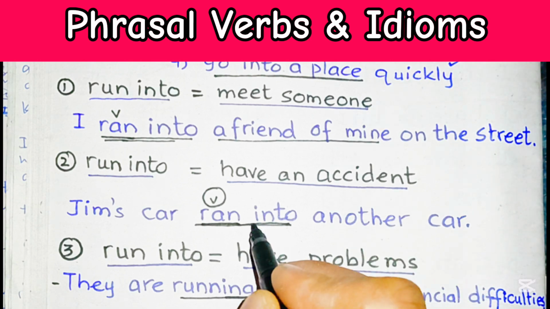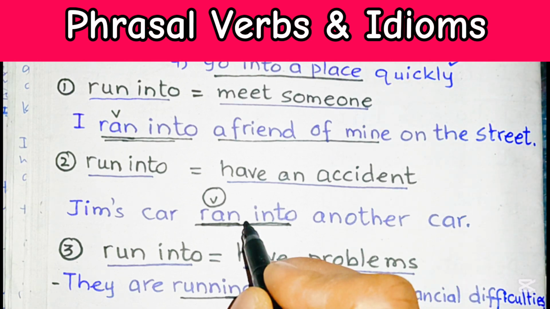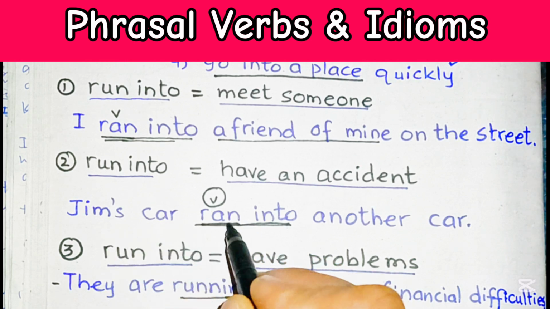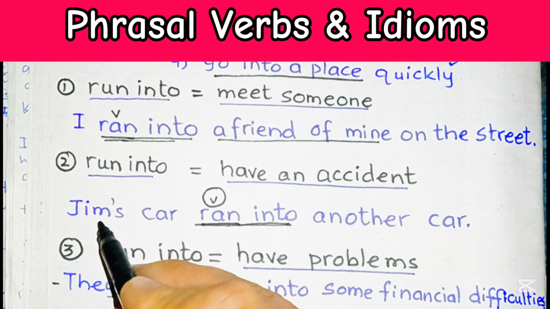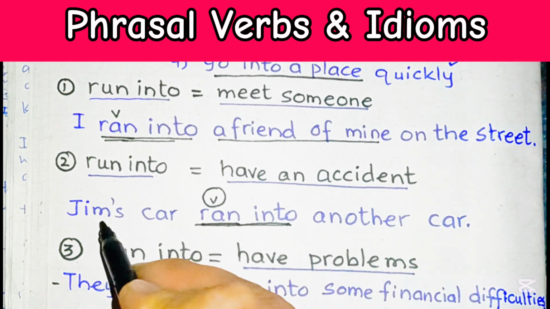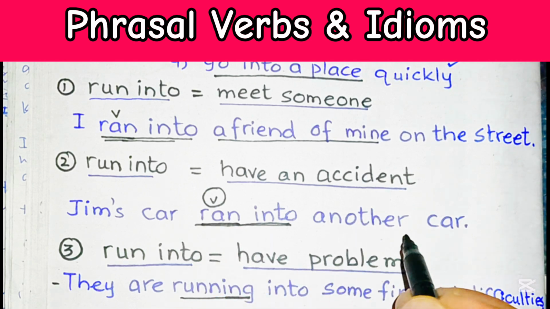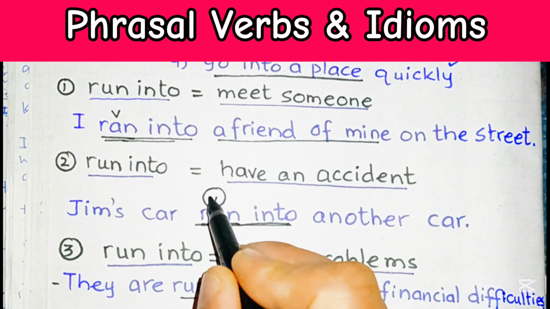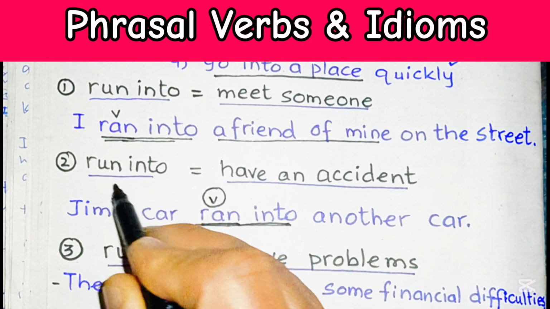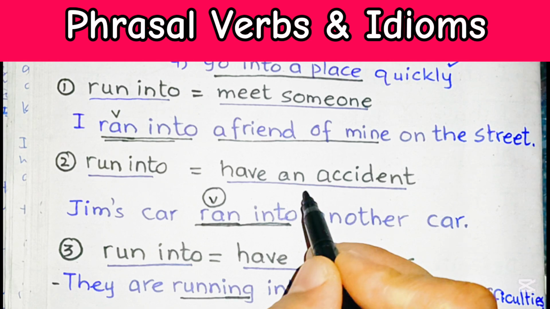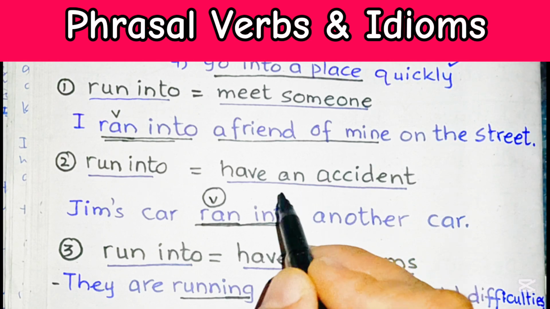So this situation can also be very relevant to this phrasal verb. We can easily use it once we happen to have an accident or we have hit another vehicle.